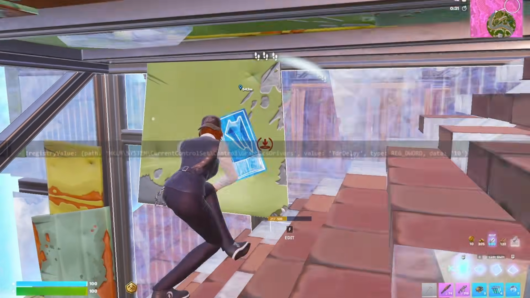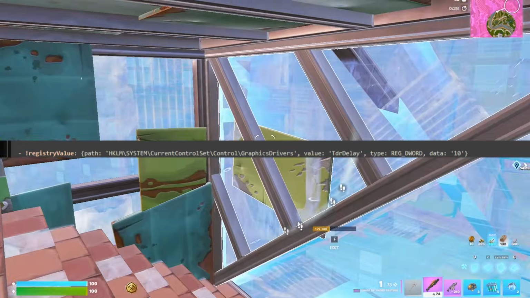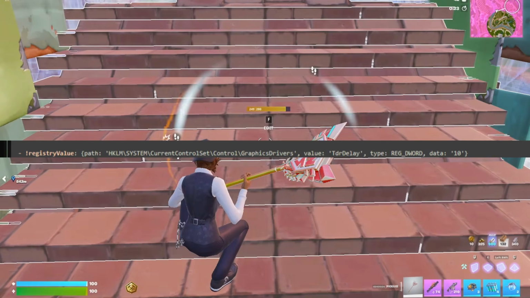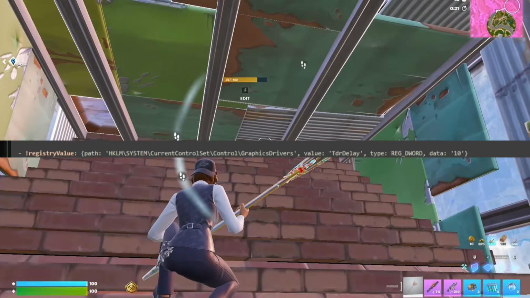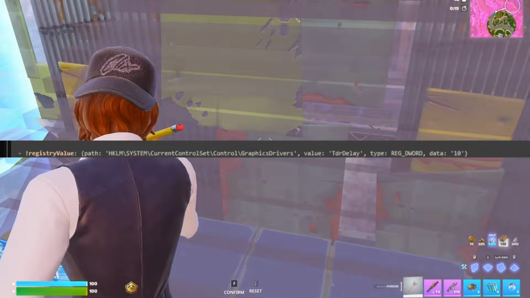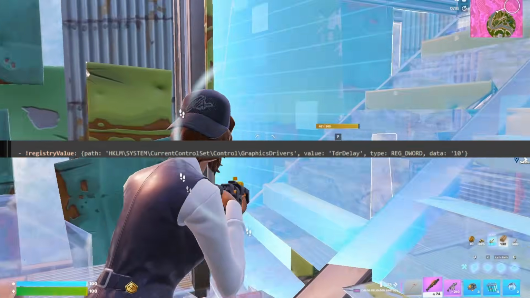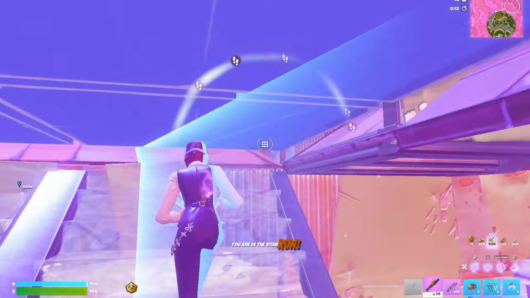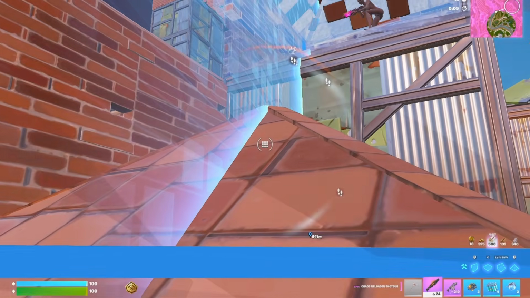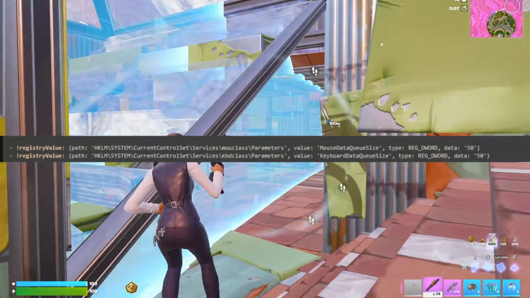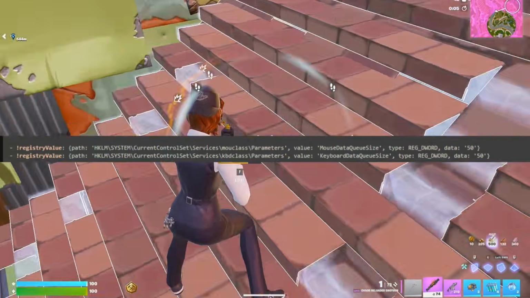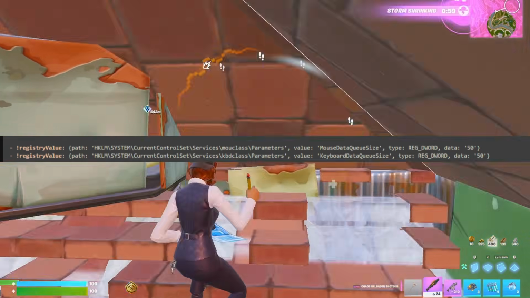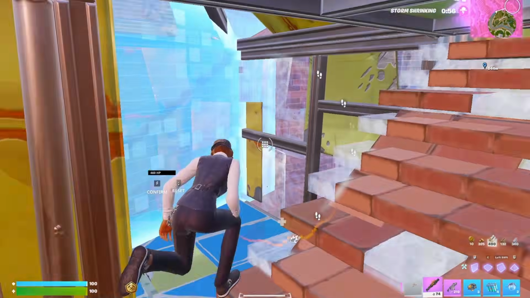Next thing we have is this TDR delay in the graphics drivers. TDR delay at 10 is useless. It has zero effect on performance as it's made for debugging, as TDR stands for timeout detection and recovery. So again, using a debug registry, doesn't even know what it does, but just throwing it in FSOS hoping for the best. Next thing we have is MouseDataQueueSize, which I'm sure a lot of you know this. I don't even need to really explain it. It's placebo. There's been whole videos made debunking this, but once again, I guess he's just lazy or he doesn't care, because that's in FSOS and his tweaks.